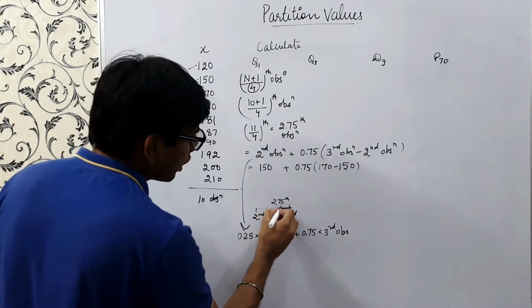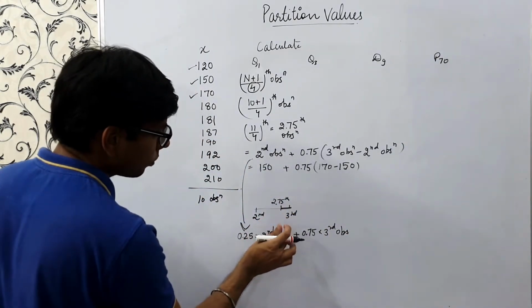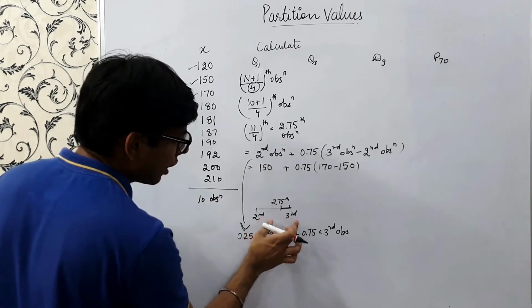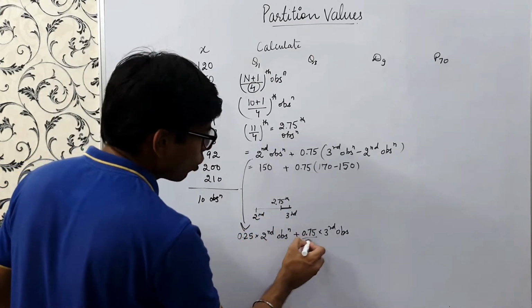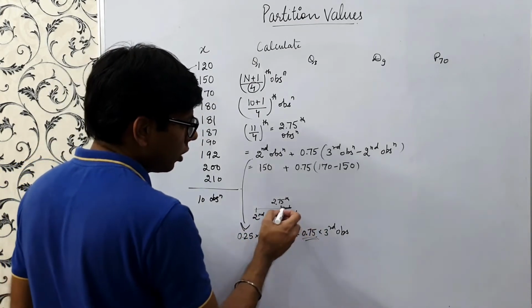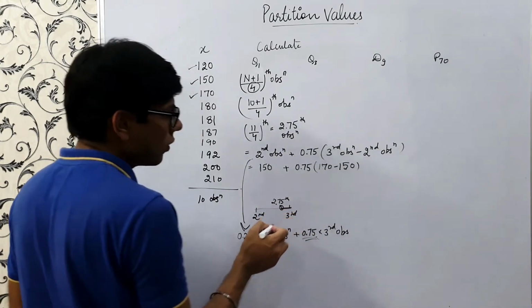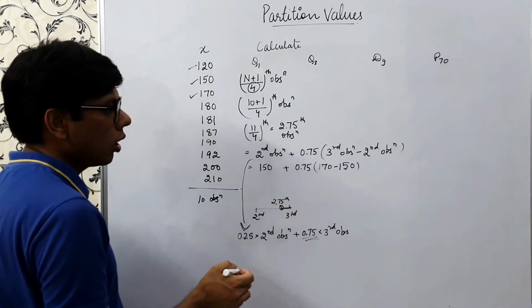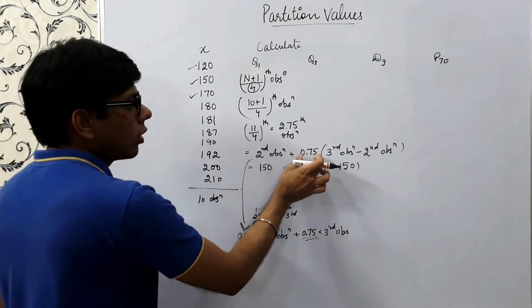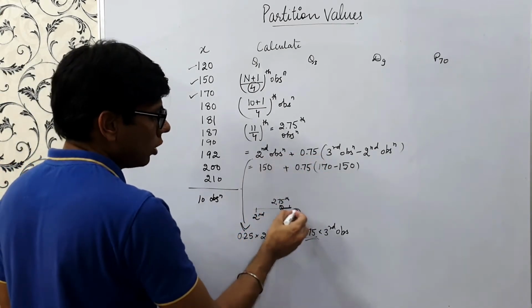We are just taking the weighted sum of these two, the second and third observation, where it's more weighted towards the third observation because 2.75 is closer to the third observation.